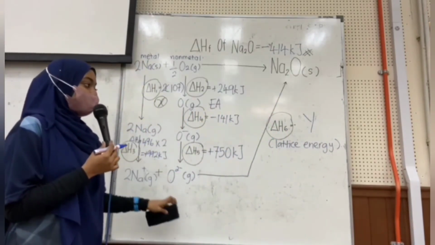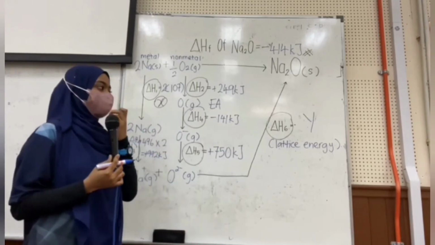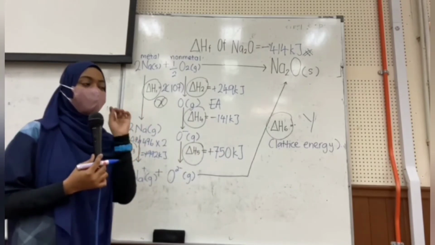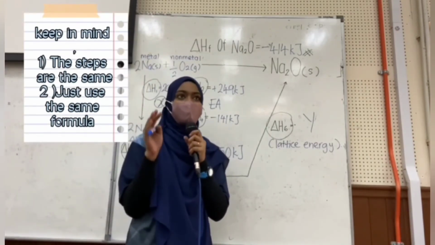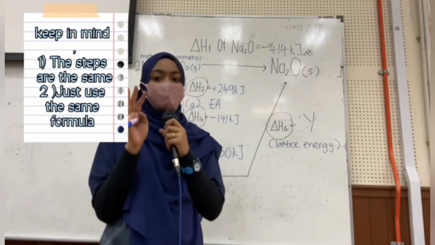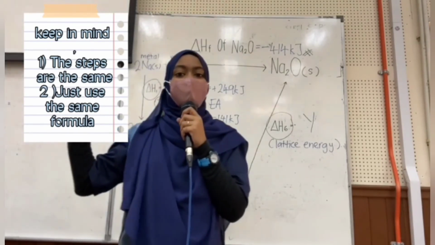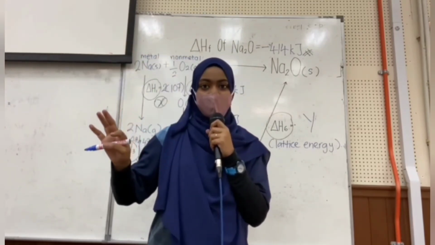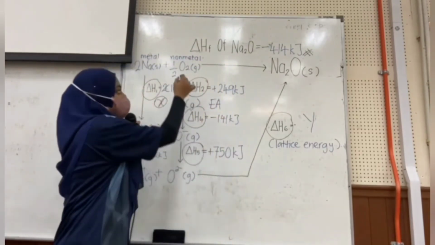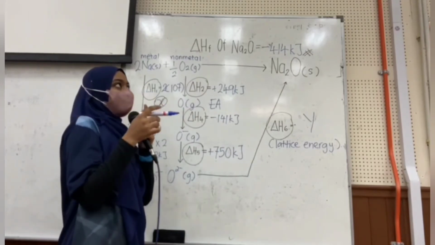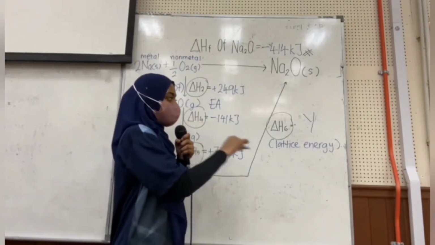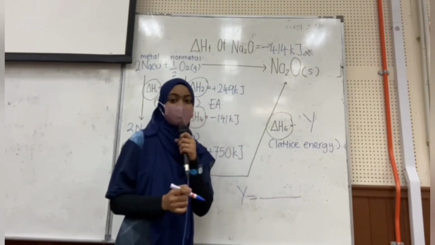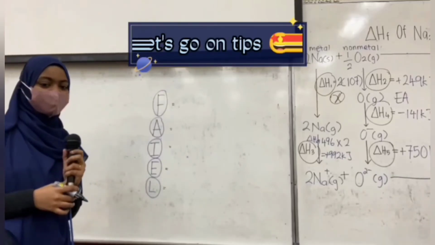So you don't have to worry, since even though they change the places, change the type of question, you have to keep in mind that every step in finding this answer is the same. So we just refer to the formula, which is the enthalpy of overall reaction equals the enthalpy of each reaction. By that, you have to simplify and finally you will get y equals the answer. So don't worry. Okay.